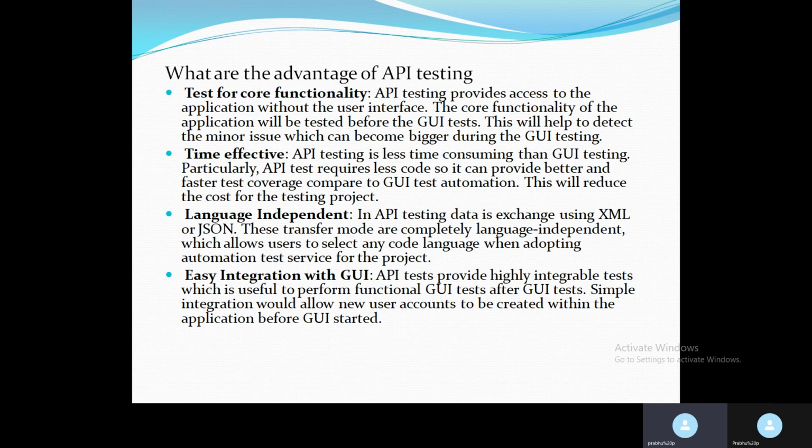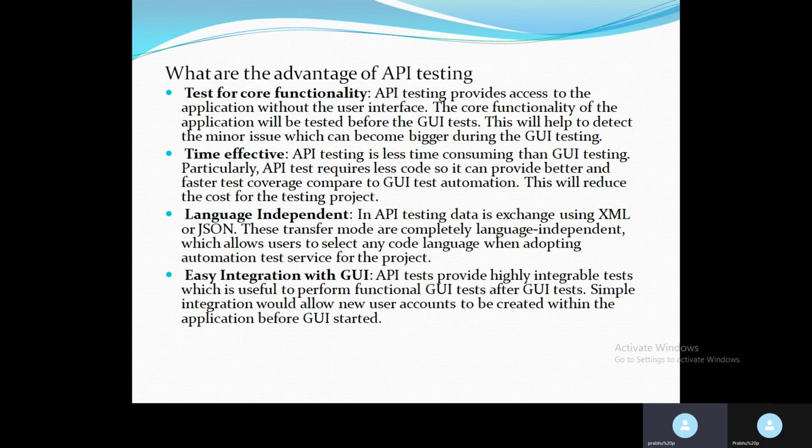Here, core functionality means business functionality. By using API testing, we can test the business functionality. If there is any minor issue in the business functionality, it will lead to a bigger issue in the UI testing. So first we do the API testing, and only then go for the UI testing.